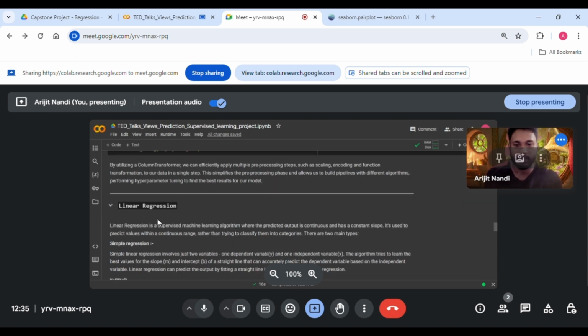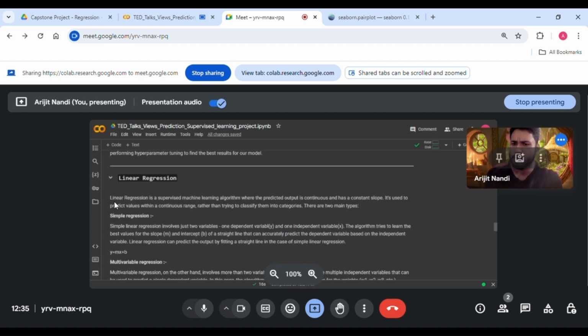So firstly, I am implementing the linear regression. So what is linear regression? Linear regression is a supervised machine learning algorithm where the predicted outcome is continuous and has a constant slope. It is used to predict values within a continuous range rather than trying to classify them into categories.